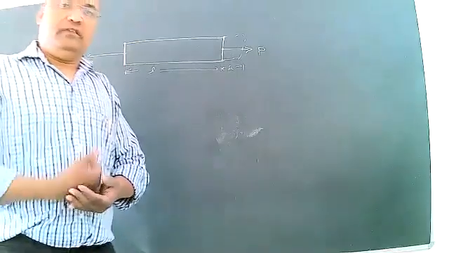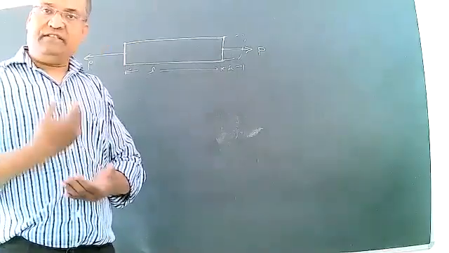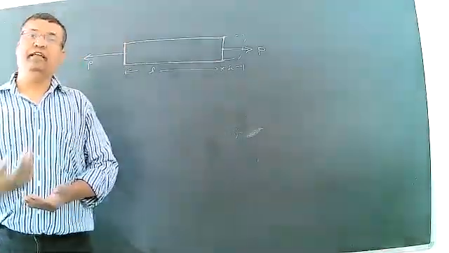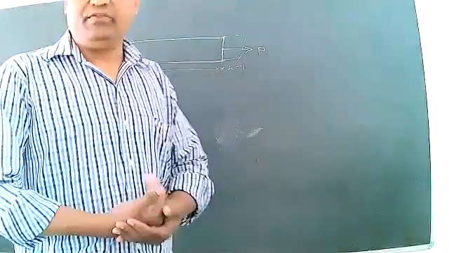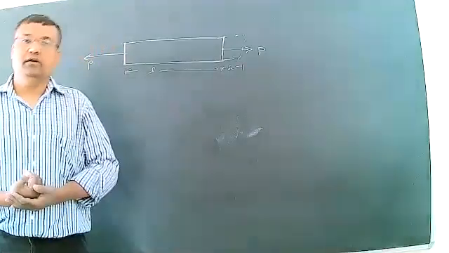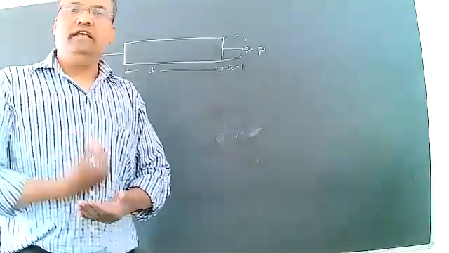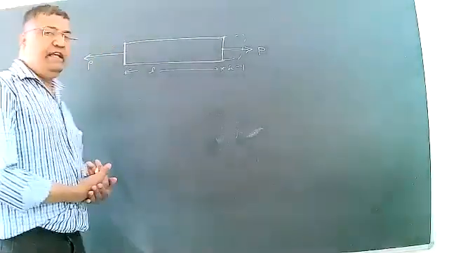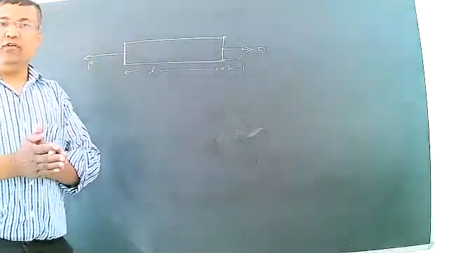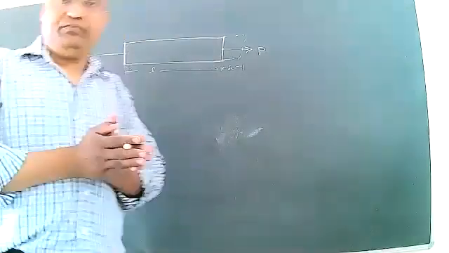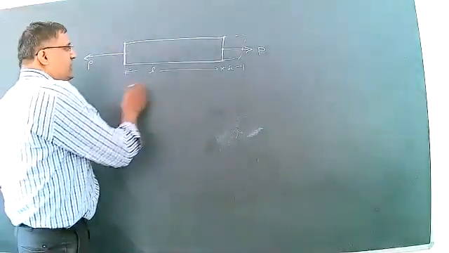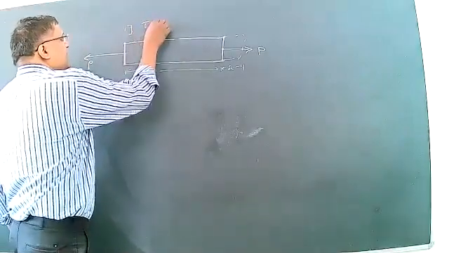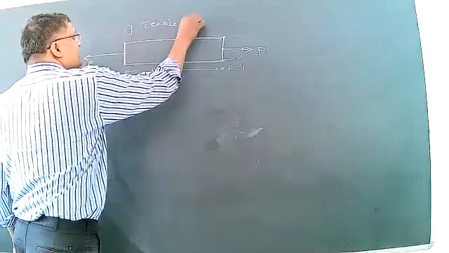Which means that tensile stress is defined as follows: if two equal and opposite tensile forces or pull forces act at each end of the member, its length will be elongated. And the cross-sectional area, what will happen? The cross-sectional area will be reduced. This is tensile stress.